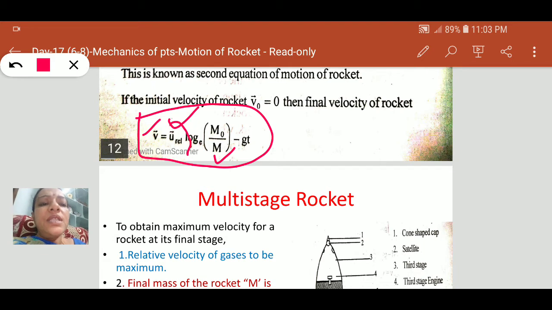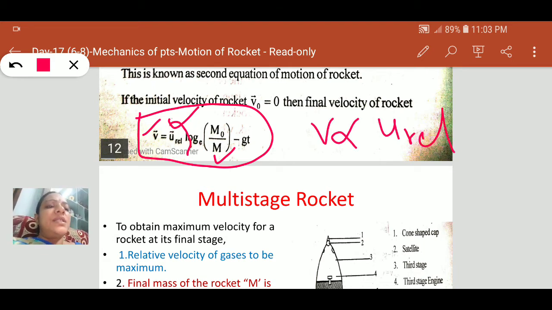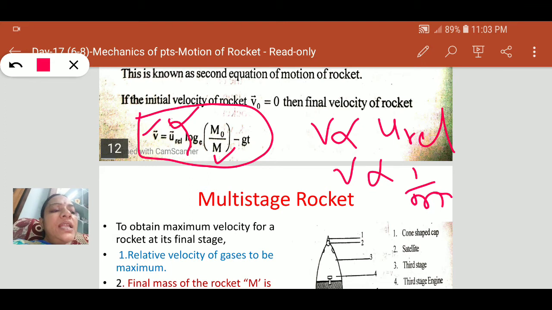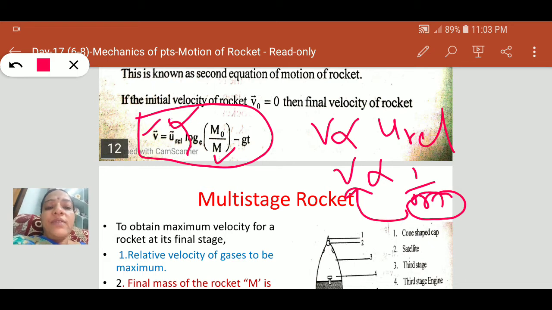Here v is proportional to u, the relative velocity. Similarly, v is proportional to 1 by m. So if the final mass is less, then the velocity of the rocket will be maximum. Similarly, if the relative velocity of the gases is more, the velocity of the rocket is also more.